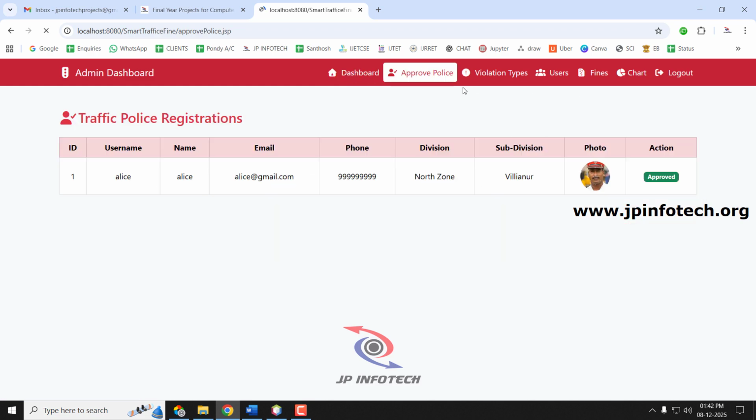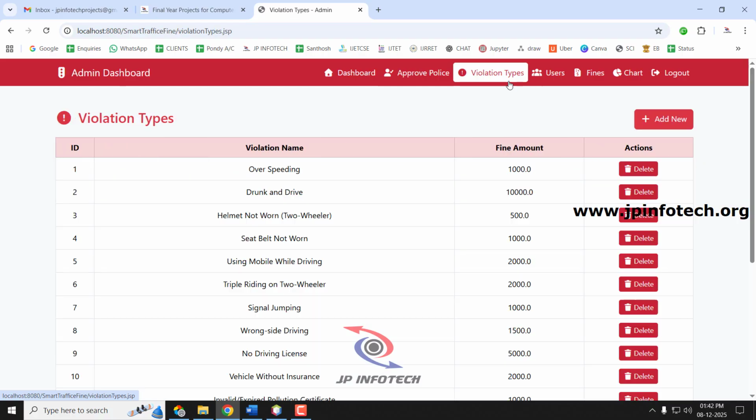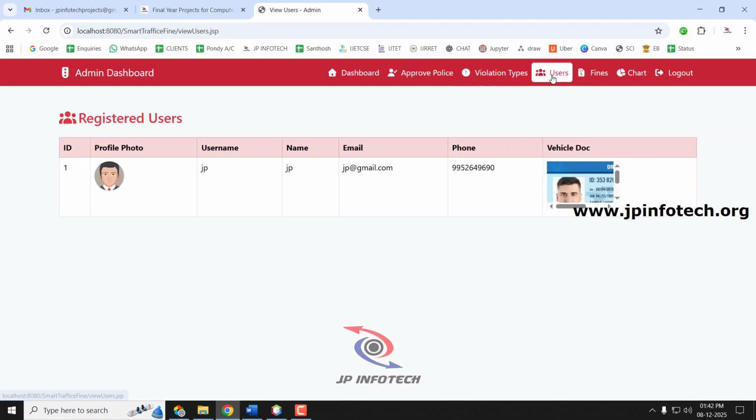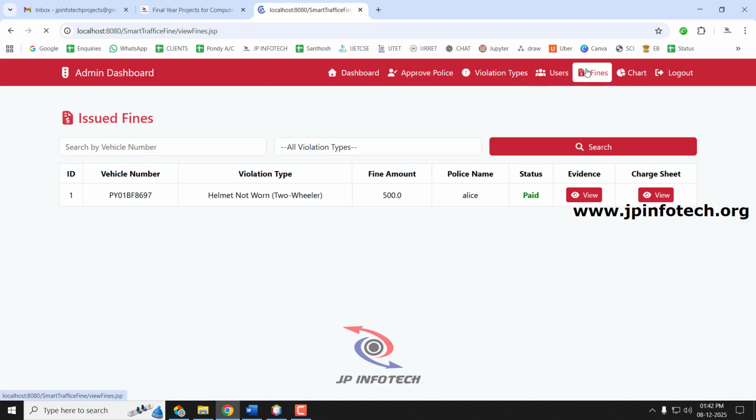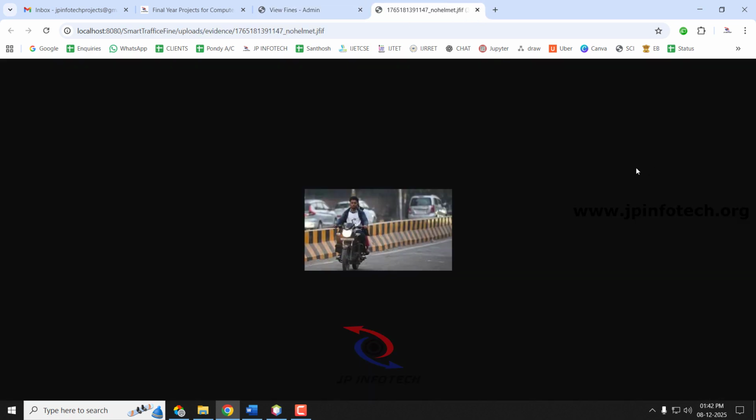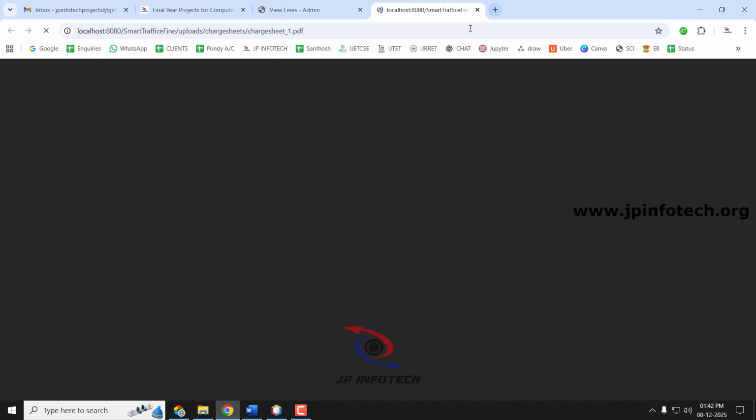In the dashboard we have seen the approved police, and we have seen about the violation types, adding and deleting them. In the users part, the admin is able to see the registered user with their user ID, the profile information, username, password, the name, the email ID, the phone number and the vehicle document that they uploaded. And in the fines part, they can see all the fines that have been issued. So you can see the vehicle number, violation type, fine amount, police status, police name, the status of it, what is the evidence that is uploaded by the police, and they can also see the chart sheet that is created